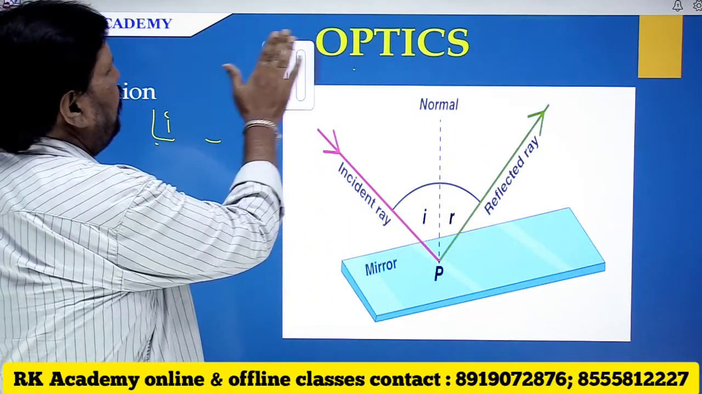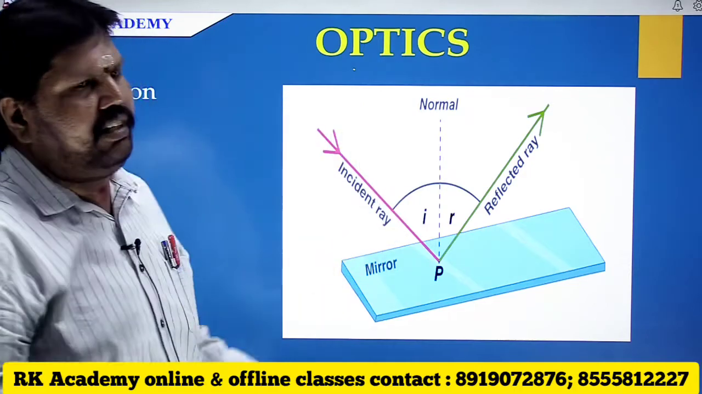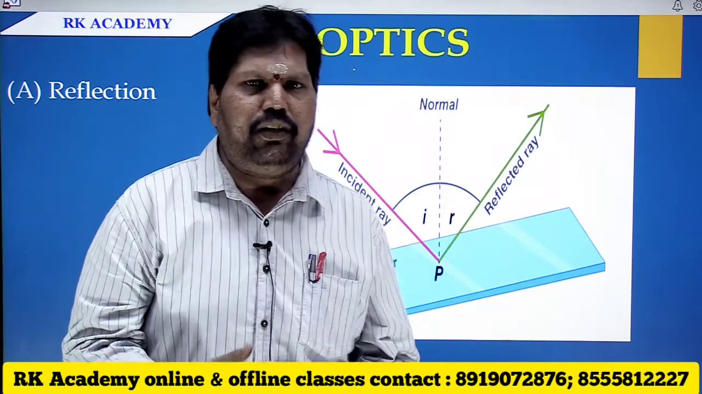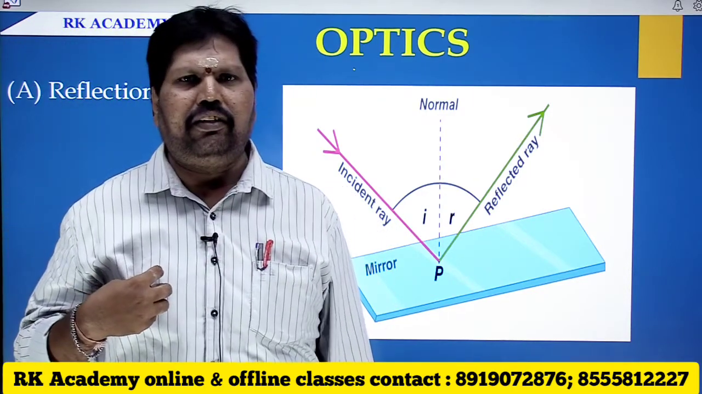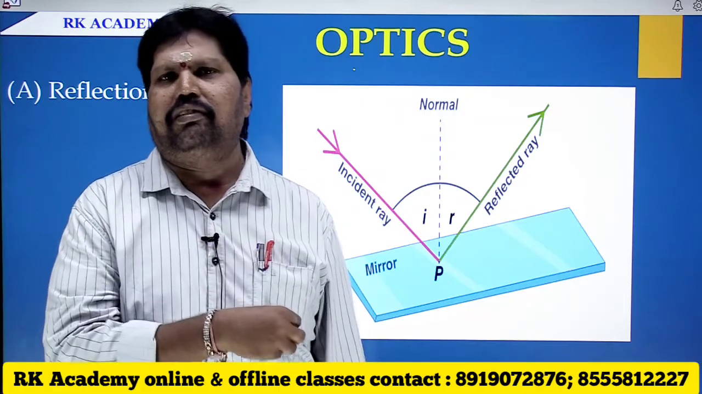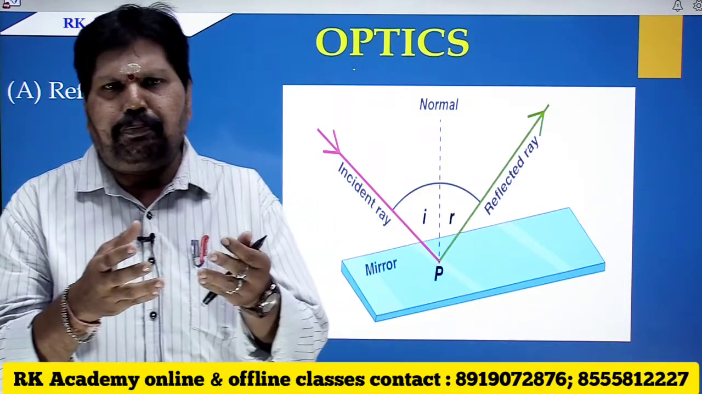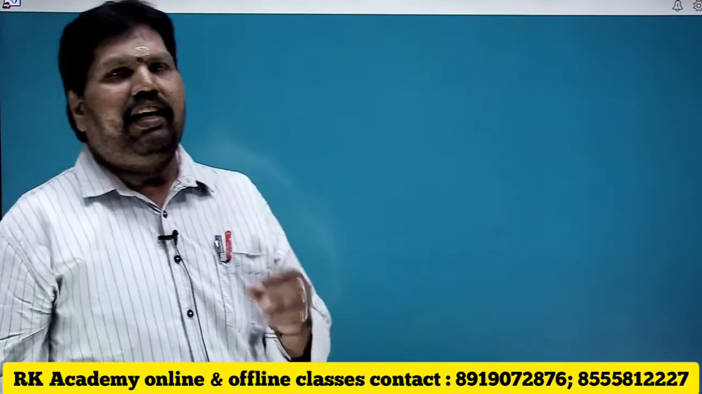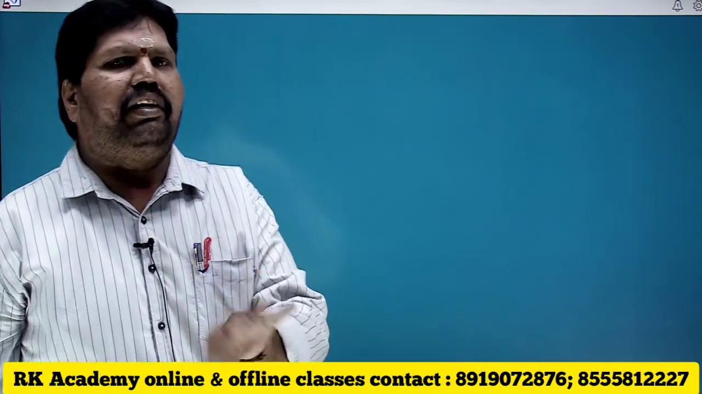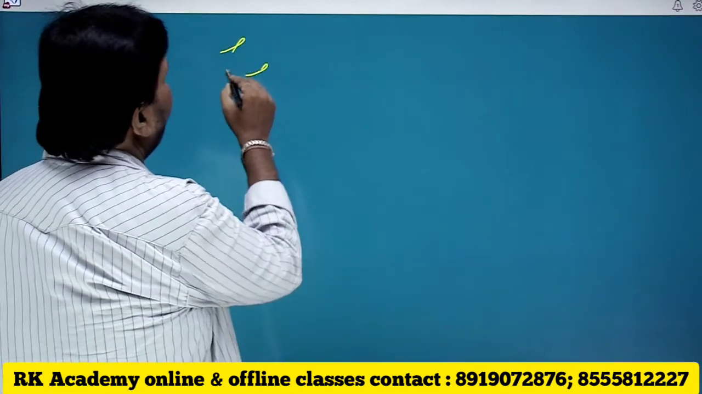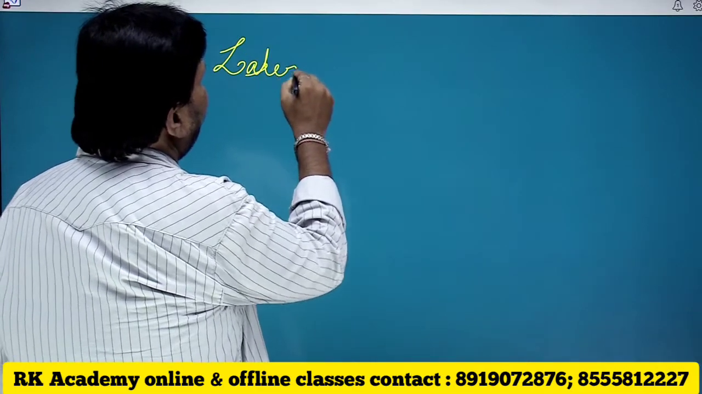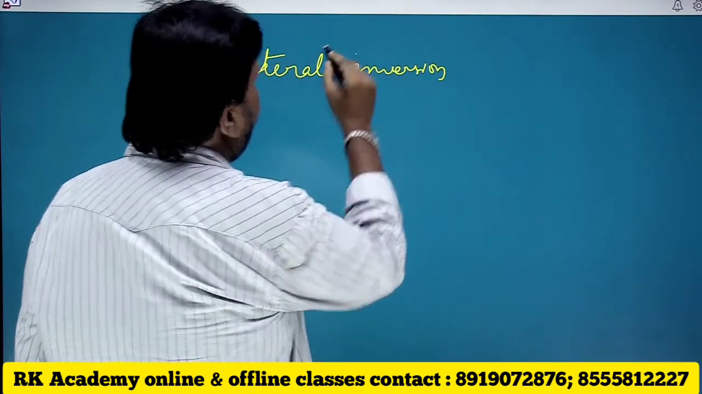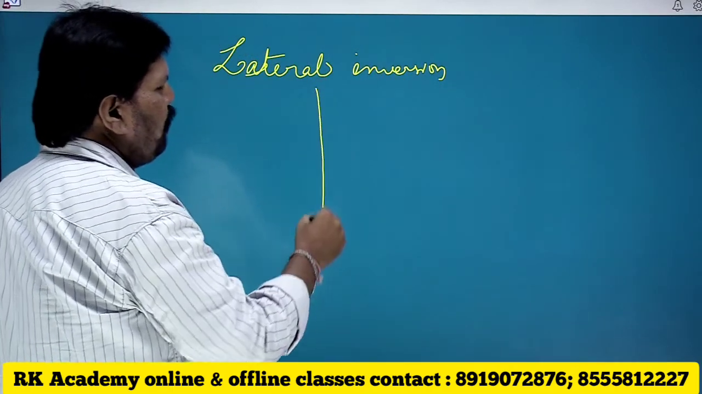The next one is that, for example, if you see yourself in the mirror, your left side pocket will appear on the right side and right side articles will appear on the left side. This is the phenomenon where you can understand the left appearing right and right appearing left. This is known to be lateral inversion.